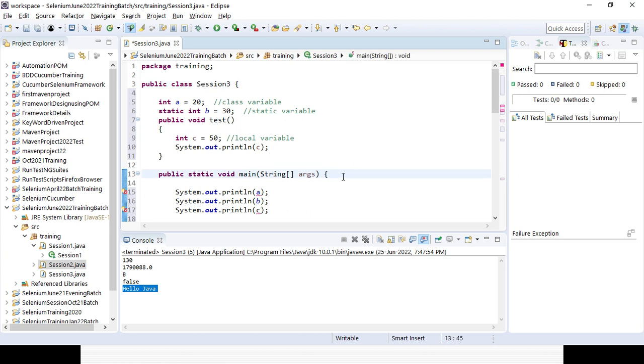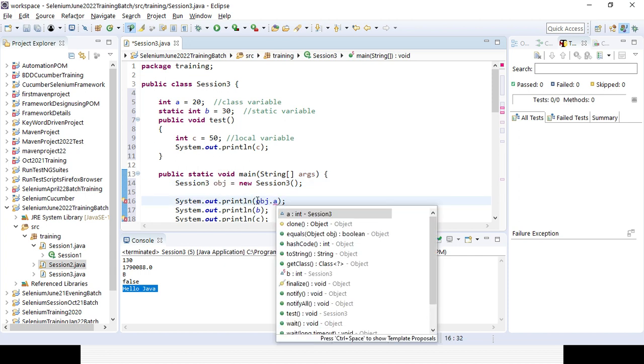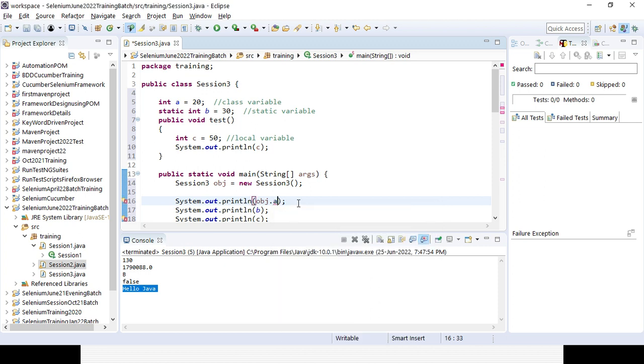You give the class name in the main method, then create an object called obj equal to new class. That is the syntax. After that, if you press obj dot a, now you can see a is coming from the session 3 class, and it will work now. You can see the error message is gone.